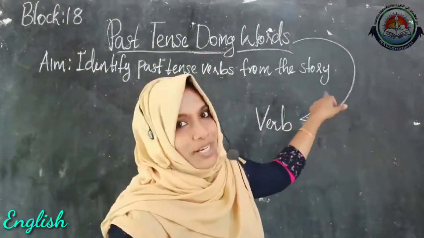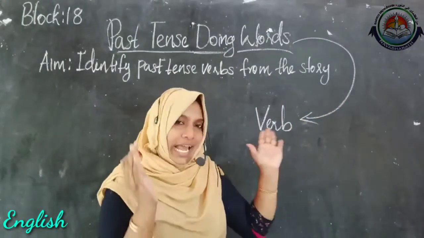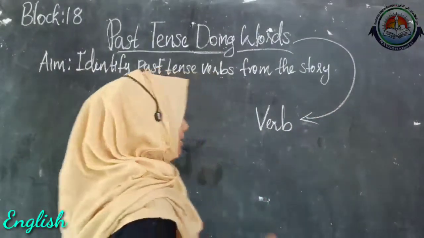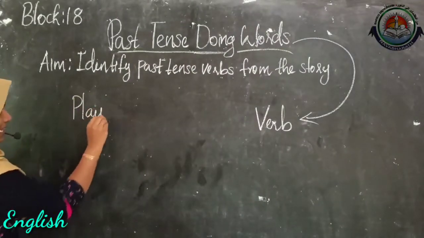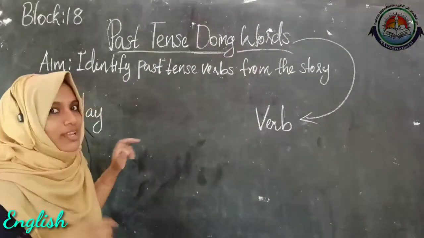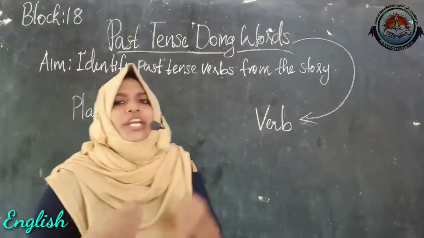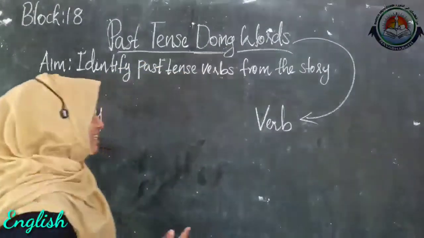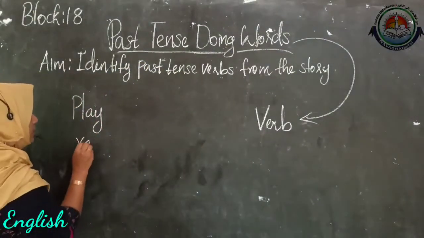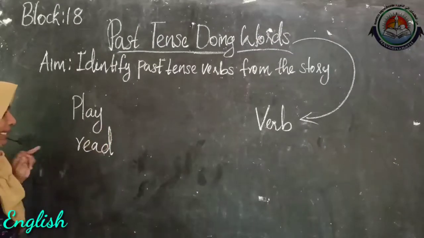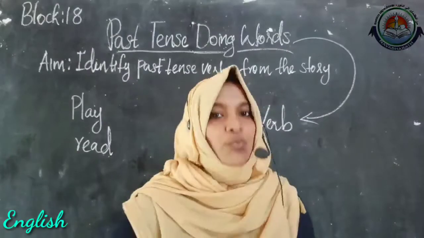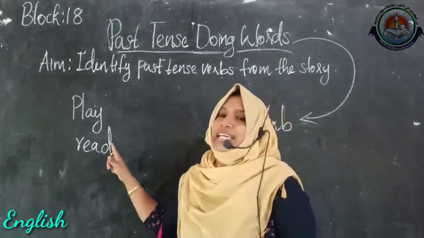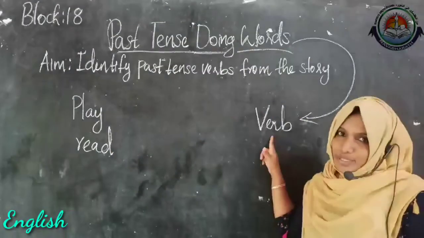VERB, verb. So verb is an action word. For example, play. The word play is an action word. That is something that we can do, or it is a verb. Then one more word. It is read. Read is also an action word which we can do, or it is a verb.